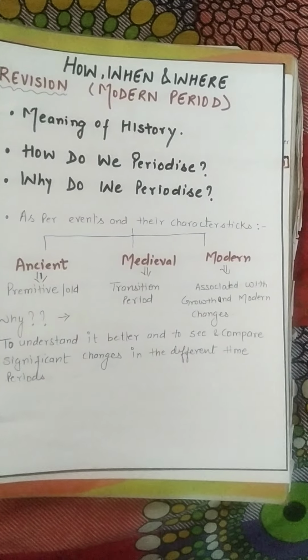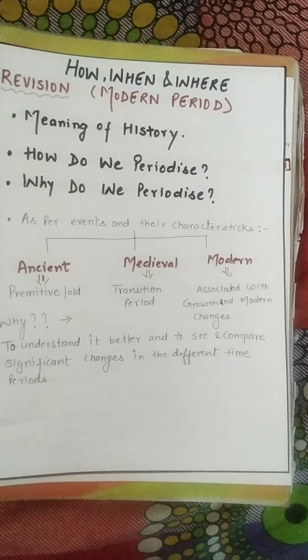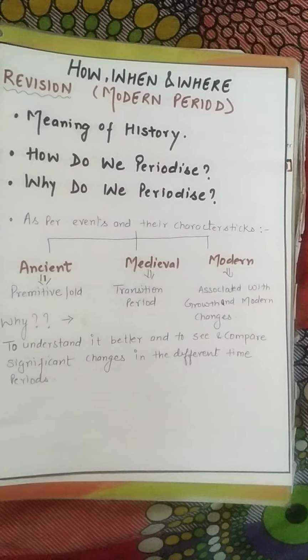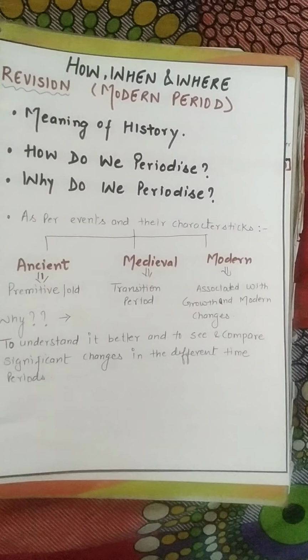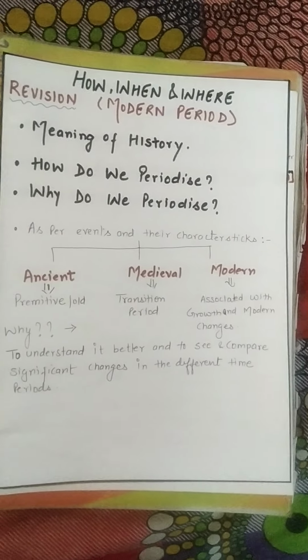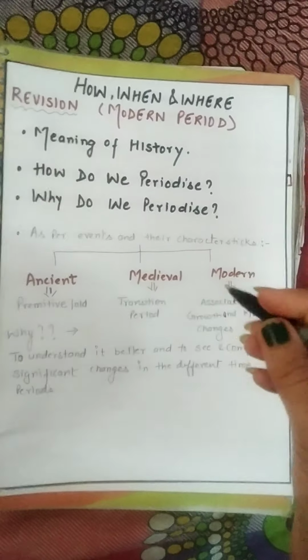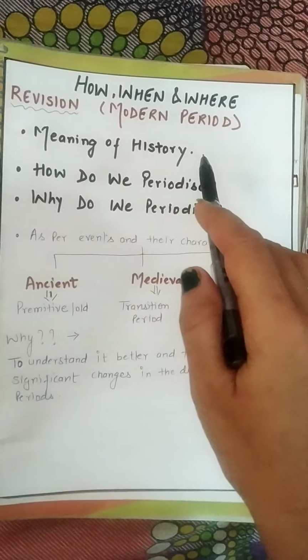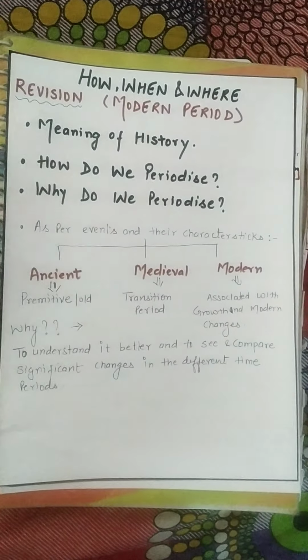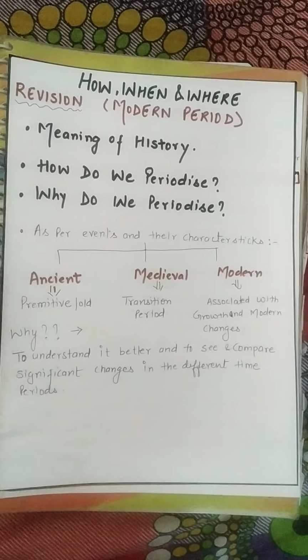This modern history seems interesting for many students because we are studying about our near history, with which we can relate more. So first of all, we have studied the meaning of history. What is the meaning of history? When we study past events, it is called history.